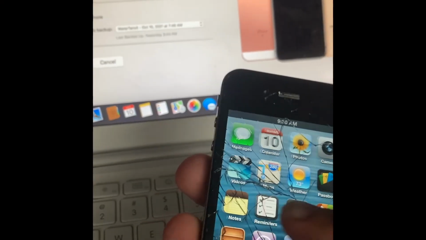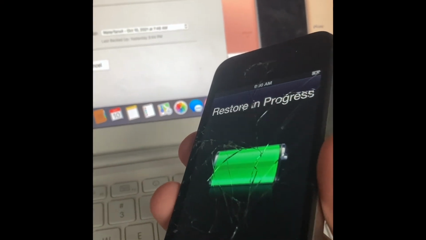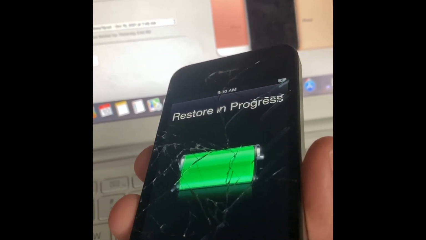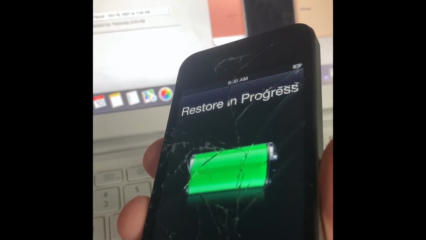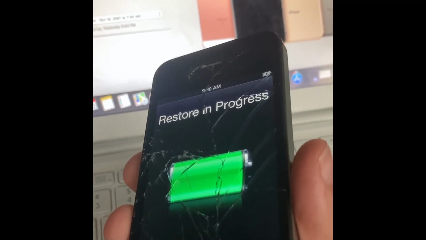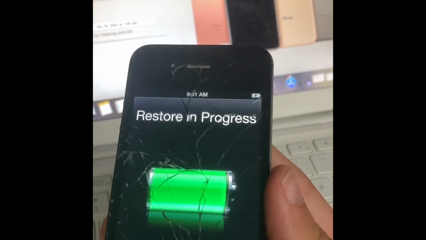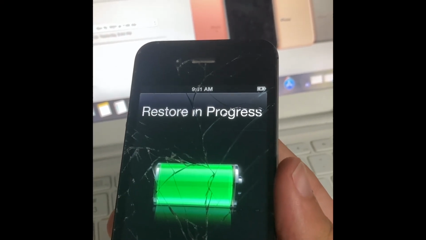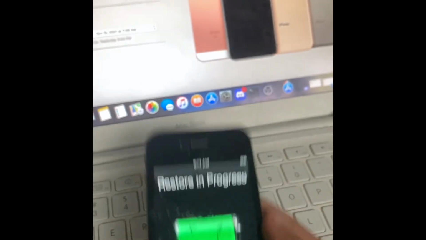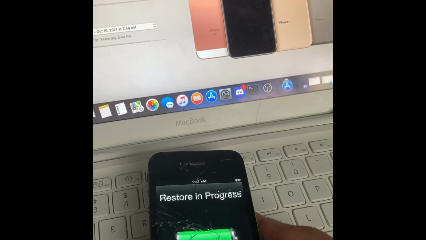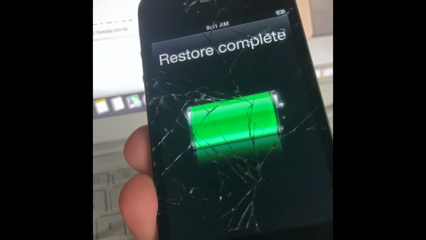And then it's going to show us here. Oh yeah, Cydia is installed. My bad, Cydia is installed. You can see it restoring. Cydia is not installed. I just restored a backup with Cydia on it. Okay. Well, Cydia is not going to be installed.